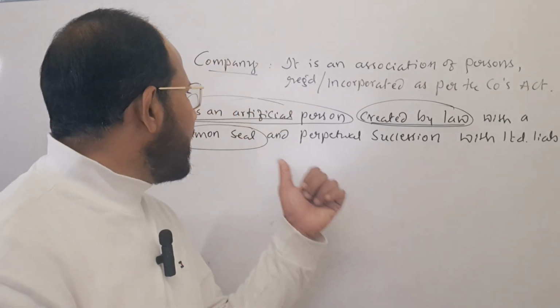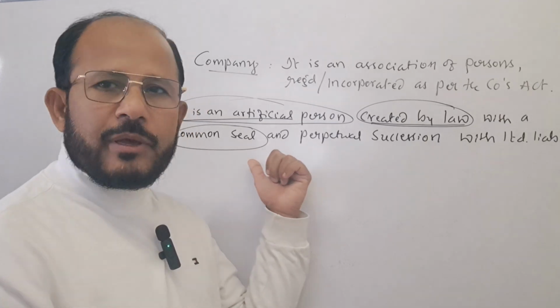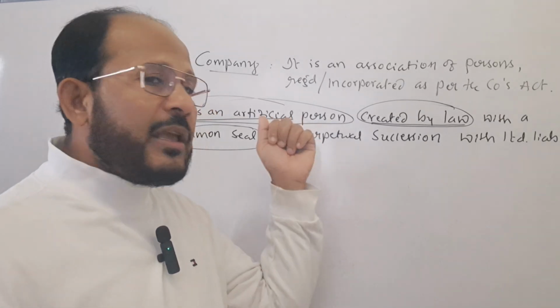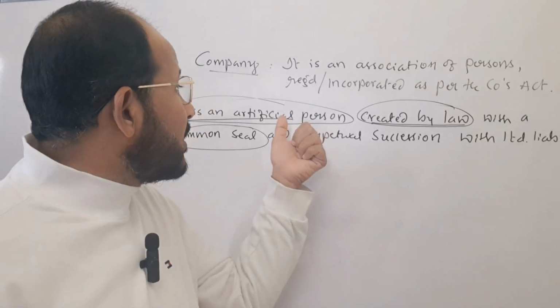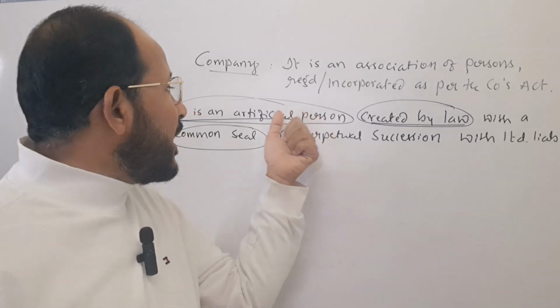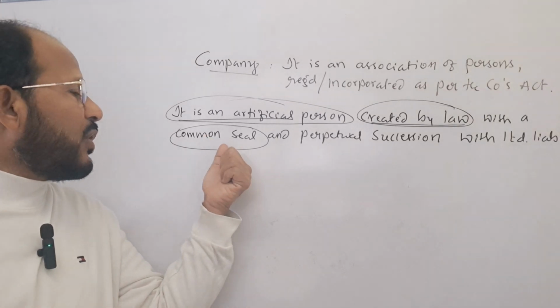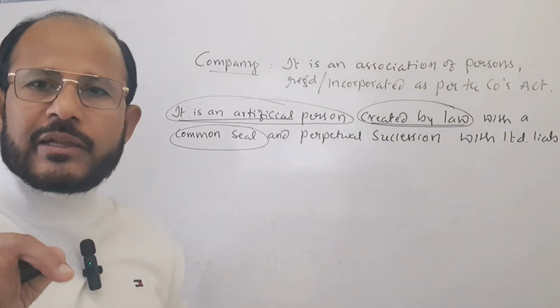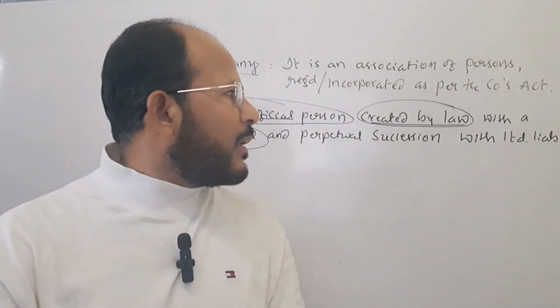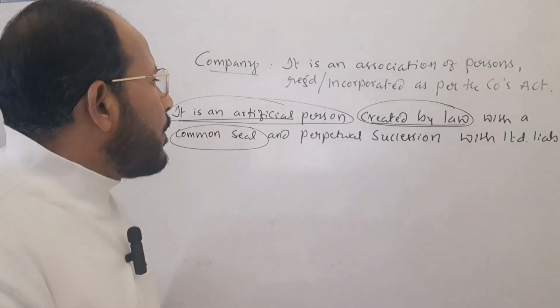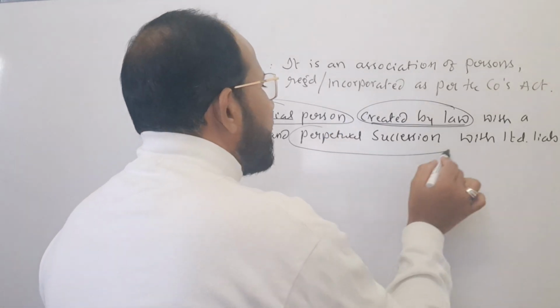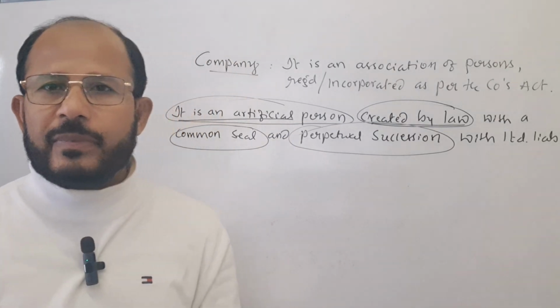That is why common seal will also be there. But since the company is an artificial person, it can't put a signature. Instead, the common seal can be used on each and every document that should be attested by the board of directors.